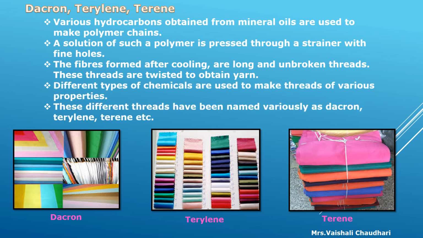Different types of chemicals are used to make threads of various properties. Suppose we want threads having different properties, then we can use different chemicals so that we get different types of threads. These different threads have been named variously as Dacron, Terylene and Terene, etc.